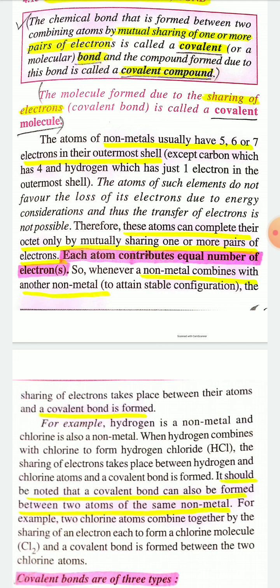So the main conclusion is that covalent bonds are formed between atoms of non-metals, because non-metals have generally 5, 6 and 7 electrons. When non-metals combine with each other, they form covalent bond by mutual sharing of one or more electron pairs.